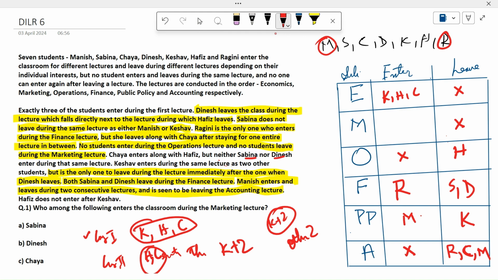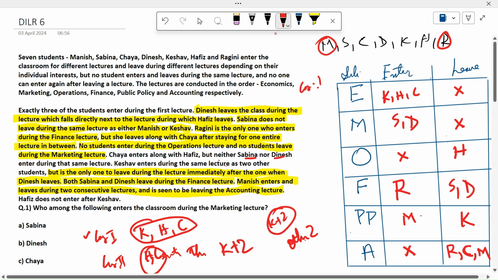Fine, are you understanding? And the other two who are remaining, S and D, will enter during these lectures. Okay, because S and D cannot enter here or here, they also need to enter in these two classes only. Okay, so this is our case 1. What is our case 2? Just remember this, and I am rubbing this part, or now I am looking at case 2.